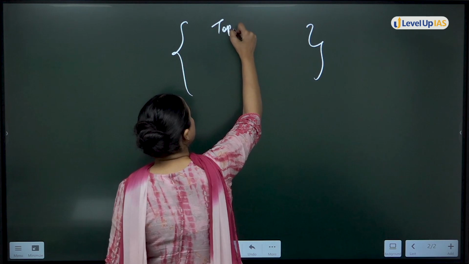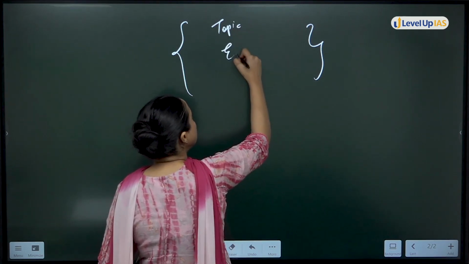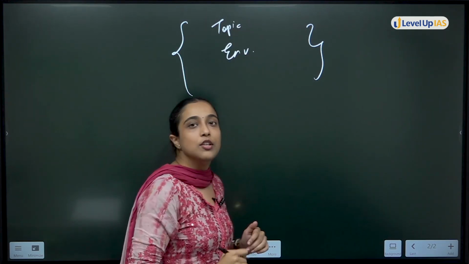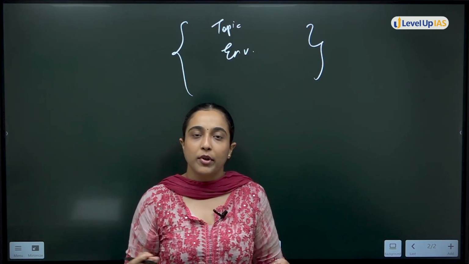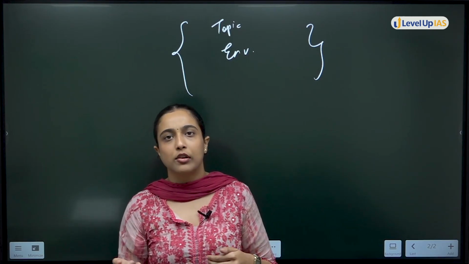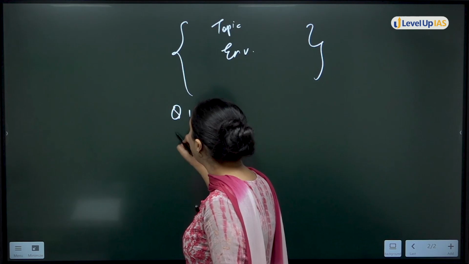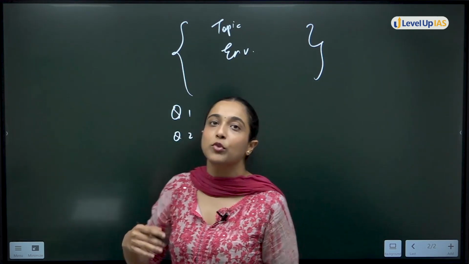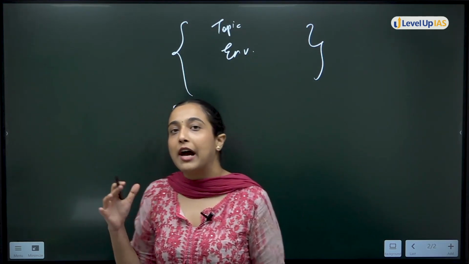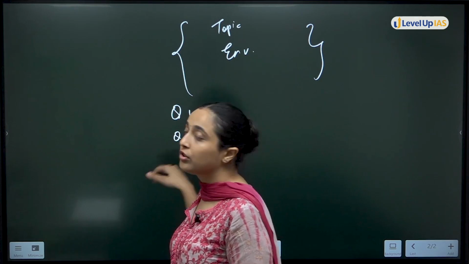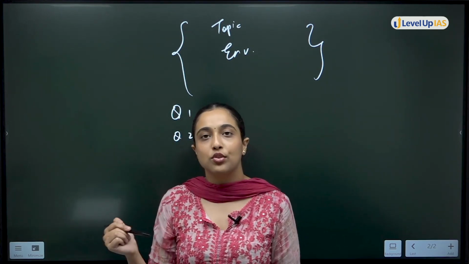For example, let's say a passage on environment. It can be related to GS also, or any random topic. Then you will have one or two questions along with it, and you have to answer based on your understanding of the passage which you are reading.